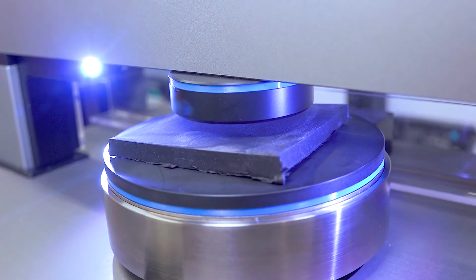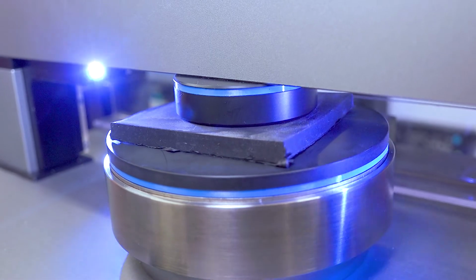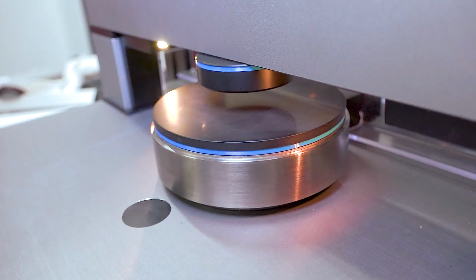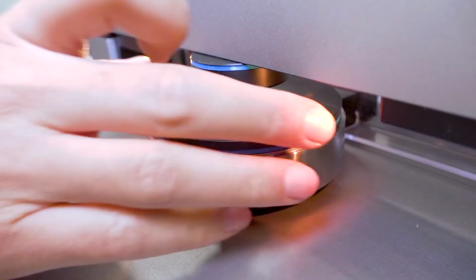To measure soft solids that deform under the applied force, the measurement mode must be changed to soft solids. However, the calibration procedure remains the same for all types of solid materials. Let me now show you how to perform measurements with liquids.